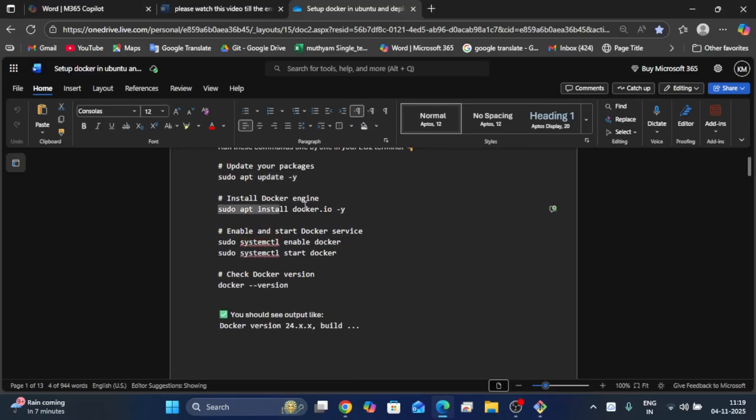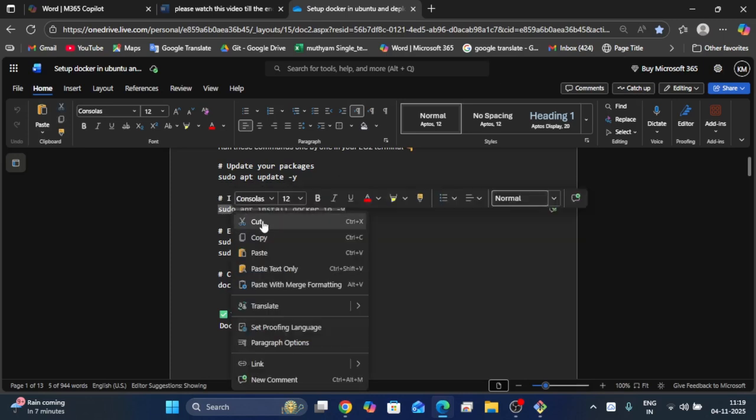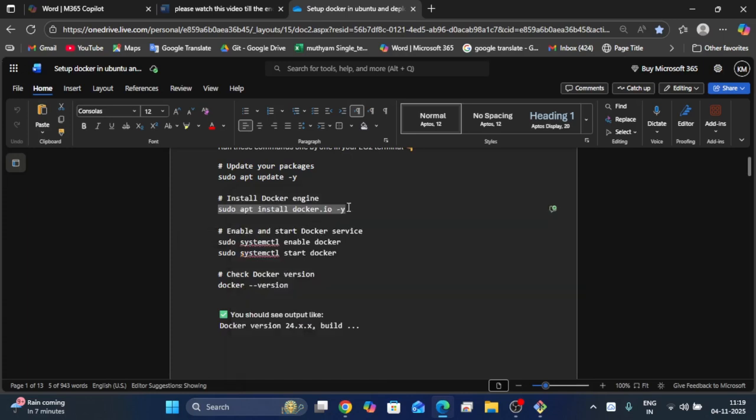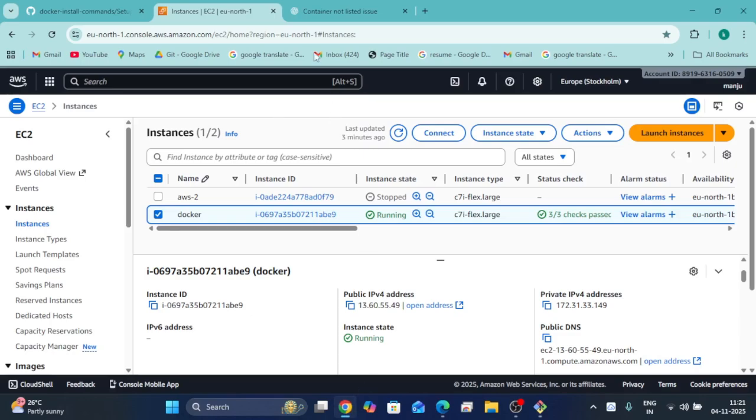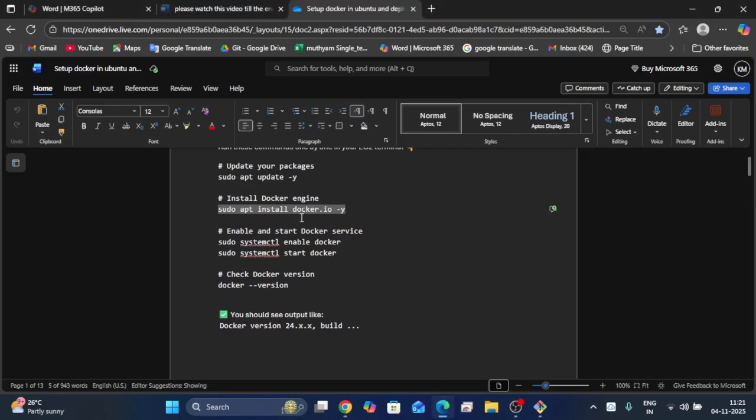Next, install Docker engine. You know, right, what is the Docker engine? Docker engine is the core part of Docker. It's the runtime that builds and runs containers. You can think of it as the heart of Docker. So what will the Docker engine do? Docker engine will run the Docker containers.